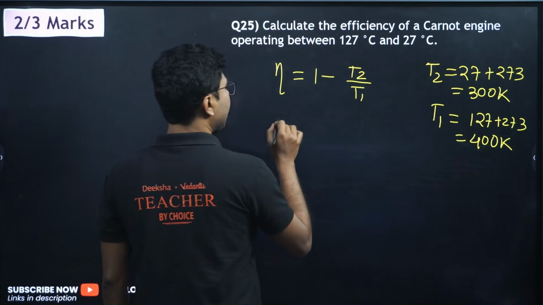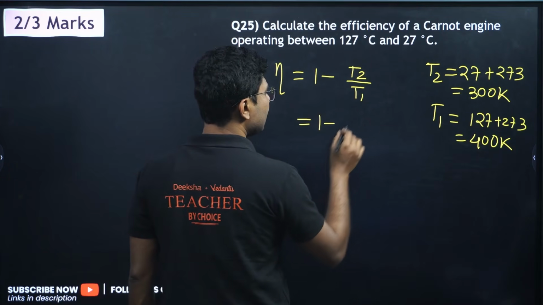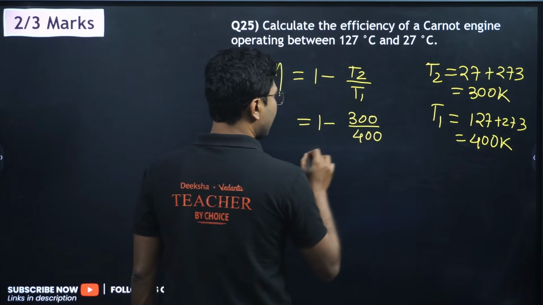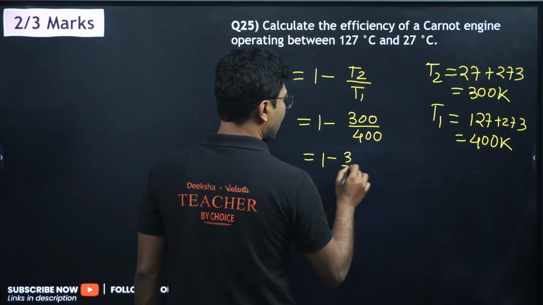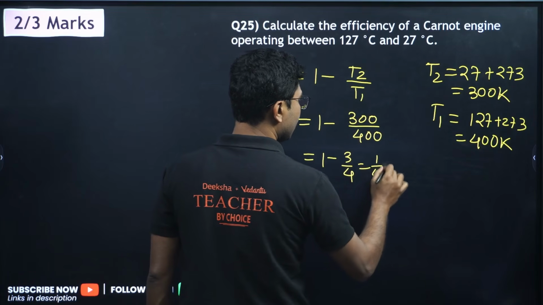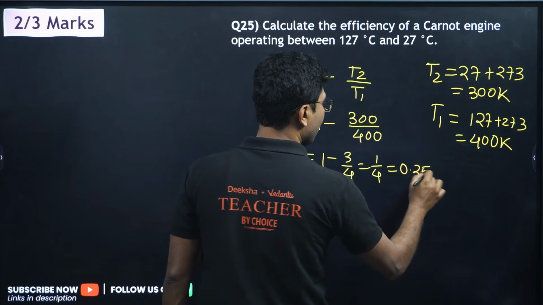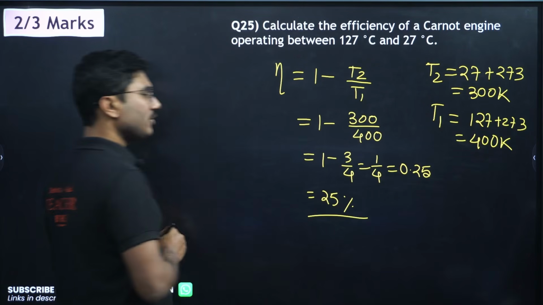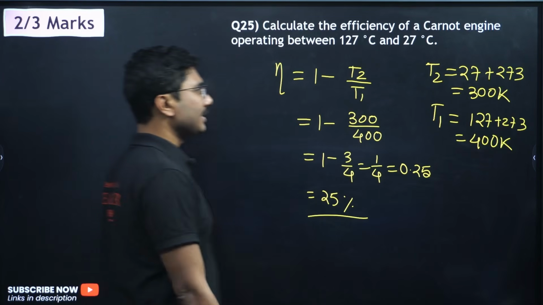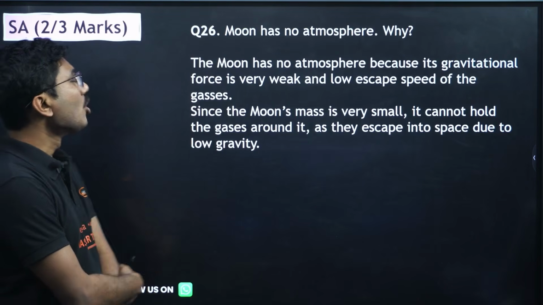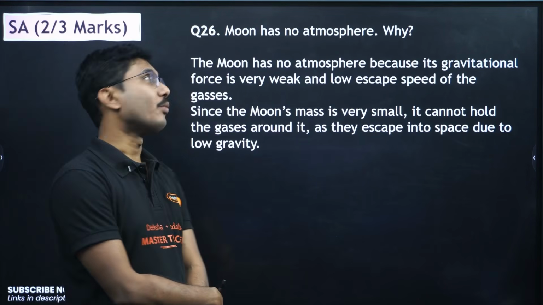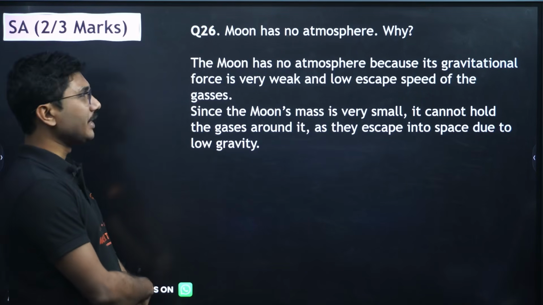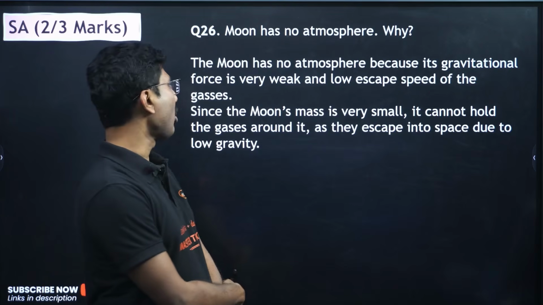Okay, so eta, that is efficiency, is 1 minus 300 divided by 400, that is 1 minus 3 by 4, that is 1 by 4, that is 0.25 or 25%. Okay, so efficiency of a Carnot engine is 25%. Next, moon has no atmosphere. Why? The moon has no atmosphere because its gravitational force is very weak and low escape speed of the gases.